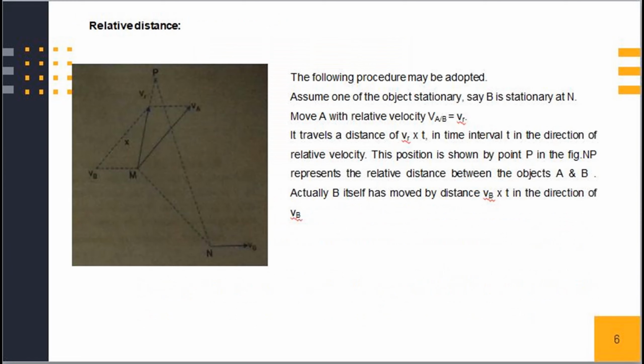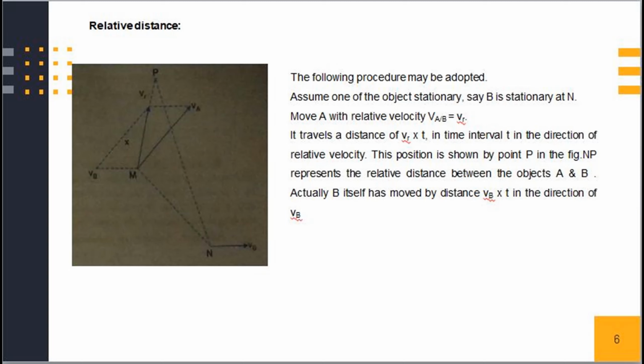Relative distance. Let A and B be two objects moving with velocities Va and Vb in a plane. Originally, let the object A be at point M and object B be at point N as shown in the figure. Now we want to find the relative distance between A and B after a time interval of t. The following procedure may be adopted. Assume one of the objects stationary, say B is stationary at point N. Then move A with the relative velocity of